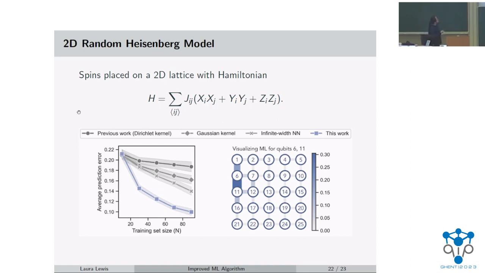Here we're predicting two-body correlation functions, I forgot to mention. When we're predicting a two-body correlation function for qubits 6 and 11, then as we would expect, the coupling parameter that was most used in the ML algorithm is the one between qubits 6 and 11. So this does really well reflect our intuition about the ML algorithm using only a constant region of parameters.